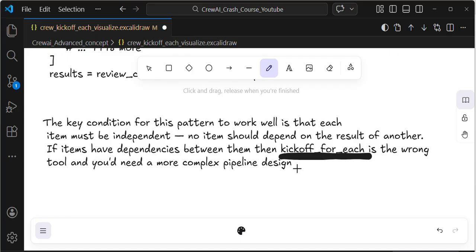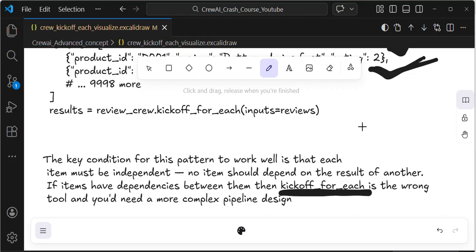If you are trying to process a batch of reviews, and they are independent of each other, then you can blindly use this technique, guys.